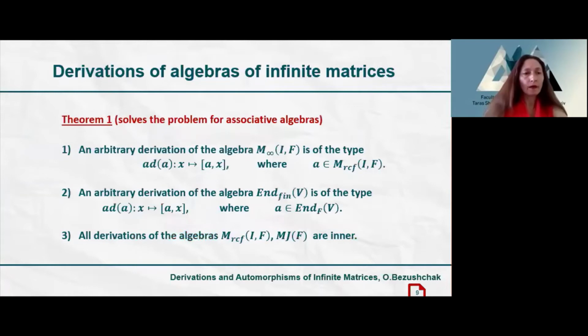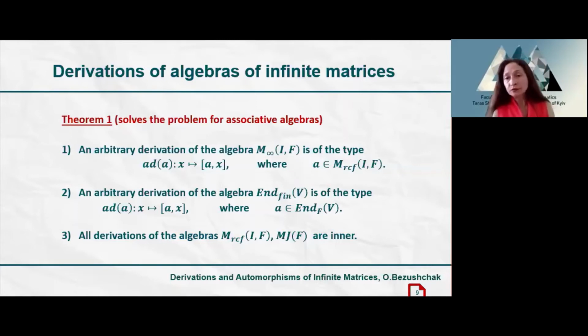First of all, we will talk about derivations of such algebras. First, an arbitrary derivation of the algebra of finitary matrices is the adjoint derivation by an element from the algebra of infinite matrices having finitely many non-zero entries in each row and each column.